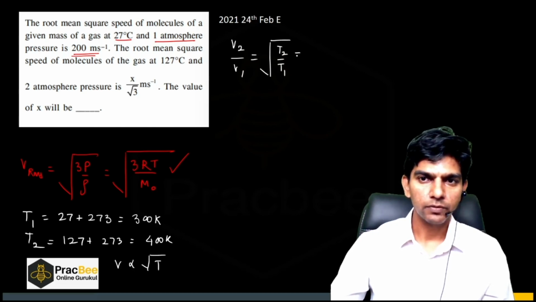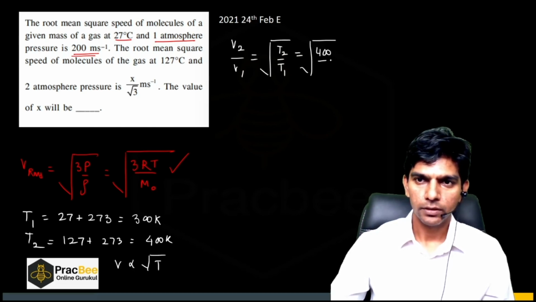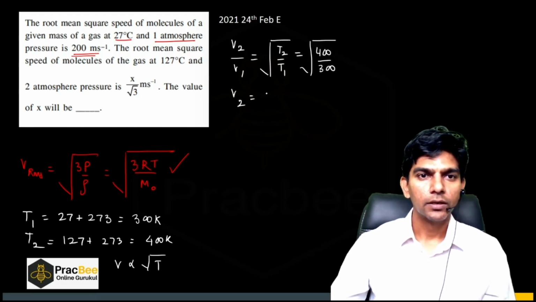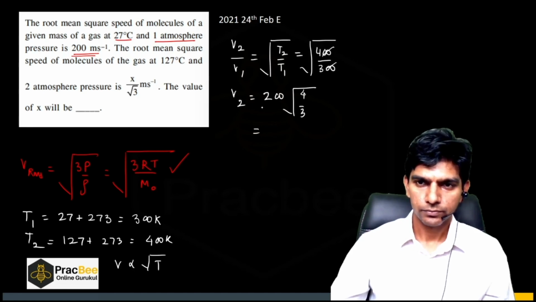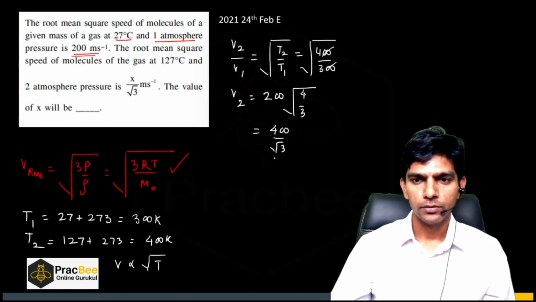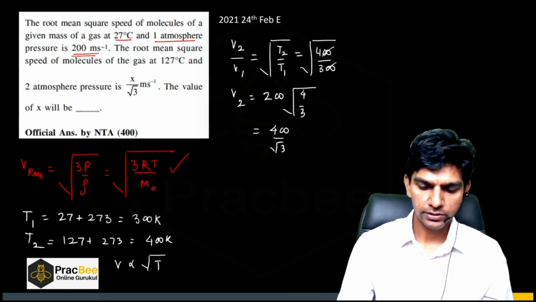Now let us substitute the values. T2 is 400, T1 is 300. So V2 comes out to be, V1 is given as 200, so 200 times root of 4 by 3, which is 400 by root 3. So the answer will be 400. I hope this question is clear to you.